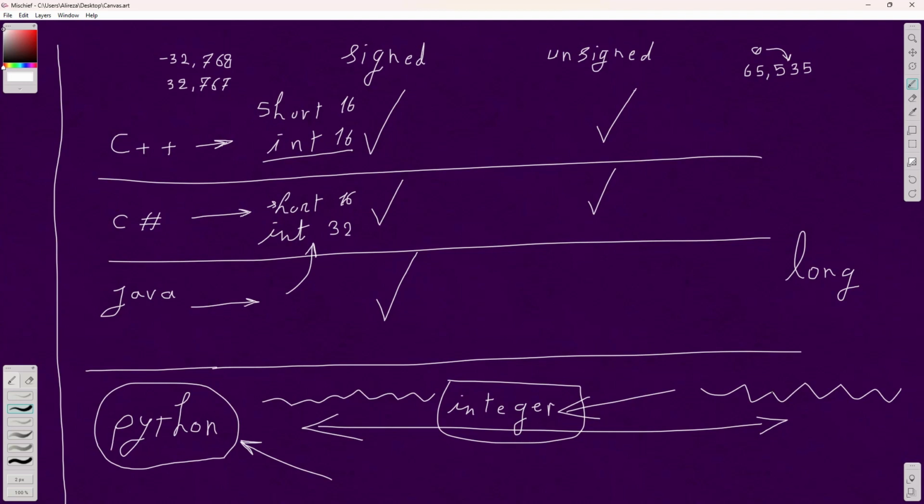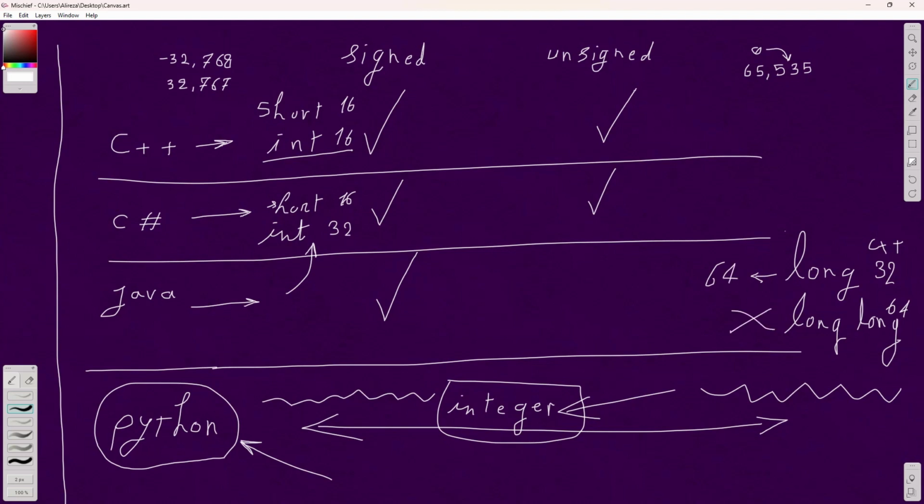So in C++, long is 32-bit, and for 64-bit, we have long long. So it's long long for some reason. In C# and Java, long is actually the 64-bit, and we don't have long long.